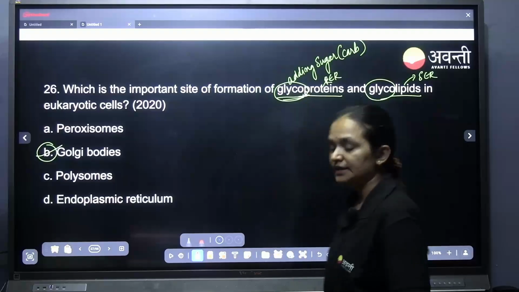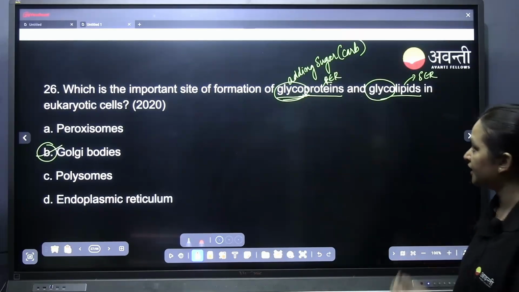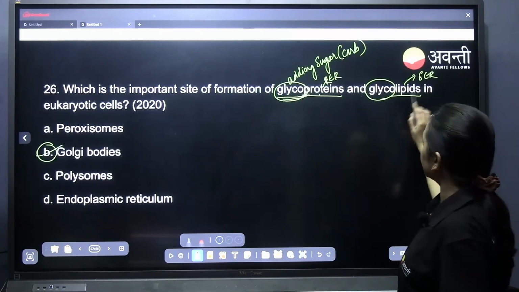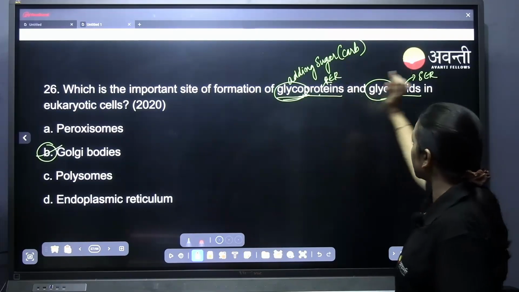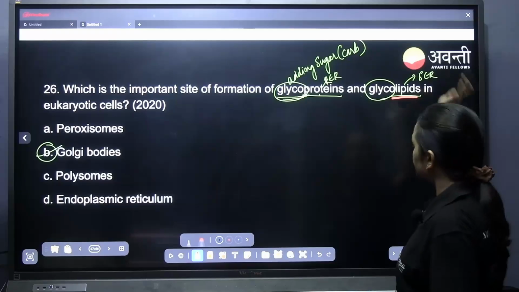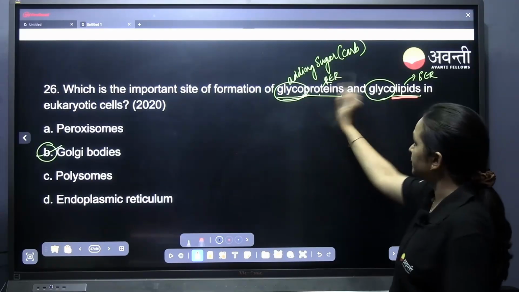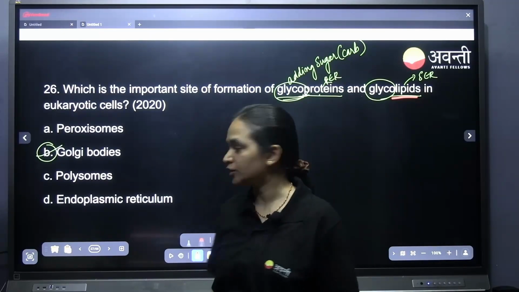One of the very important functions of Golgi bodies is adding the sugar to the produced proteins and lipids. Glyco, that is adding the sugar, takes place in the Golgi complex.